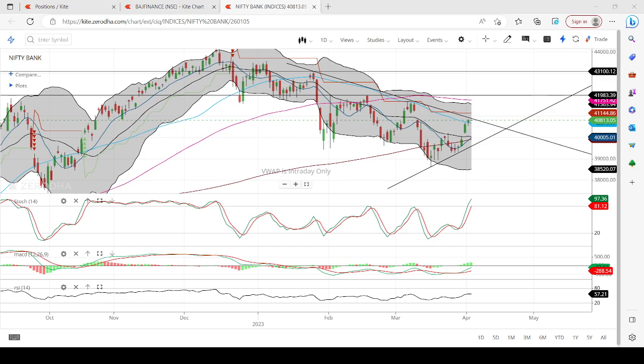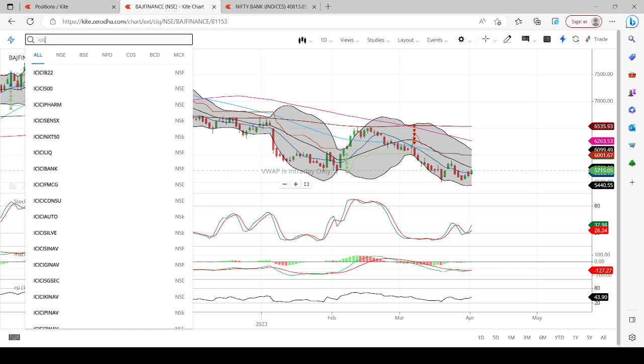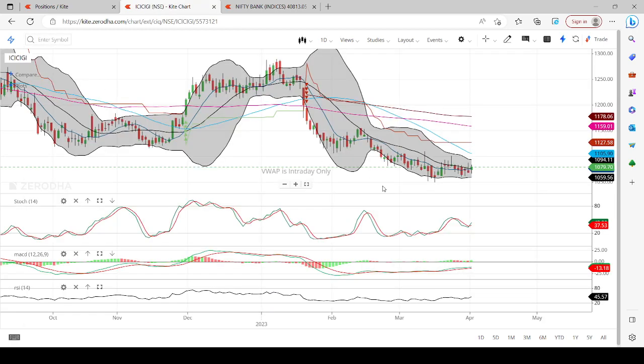First one is ICICI GI. Let's go and see the charts. This is how the chart looks like. Completely disastrous kind of chart, completely on downtrend. But the thing is, it is gradually improving.